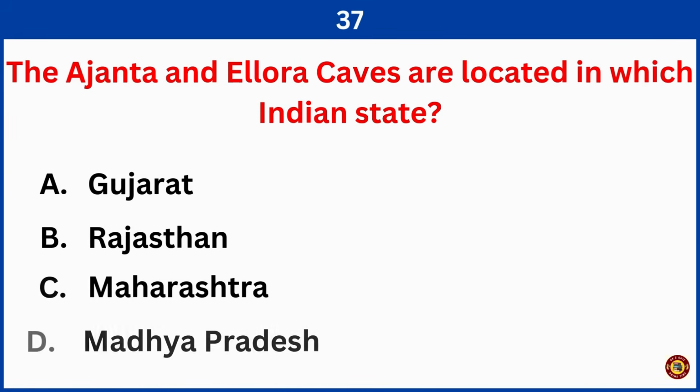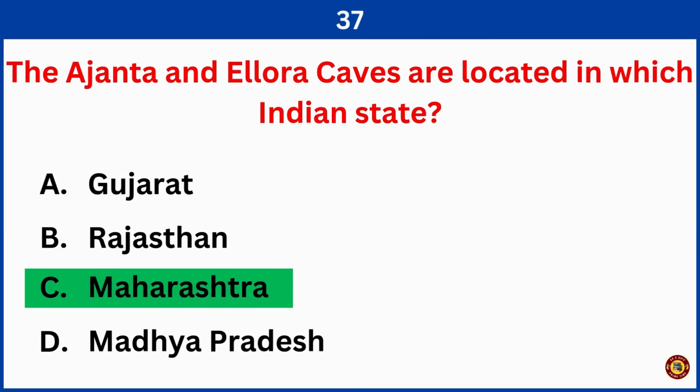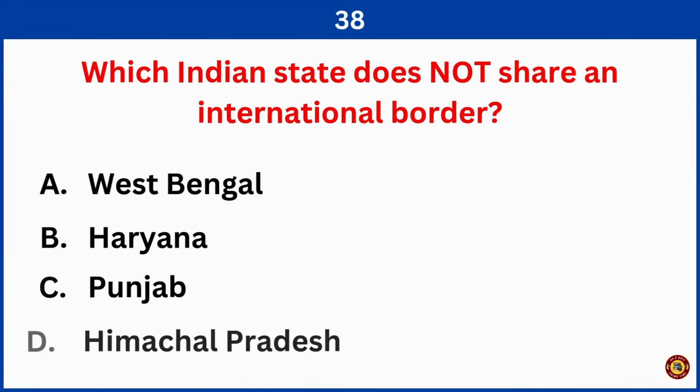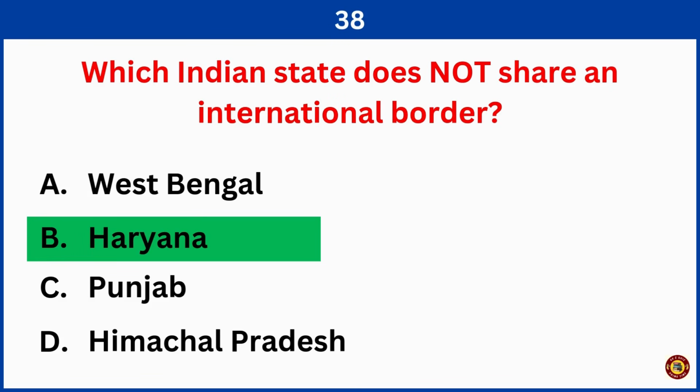The Ajanta and Ellora caves are located in which Indian state? Right answer is option C, Maharashtra. Which Indian state does not share an international border? Right answer is option B, Haryana.